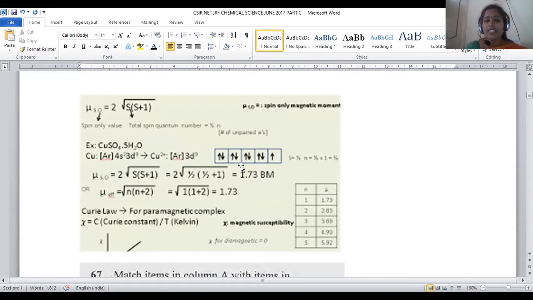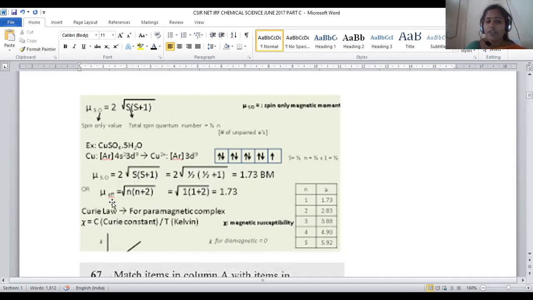So 9 electrons will be present in its valence d orbital. 9 electrons are contributed in this manner: 1, 2, 3, 4, 5, 6, 7, 8, 9. One electron is present in the unpaired state, so that spin is equal to half.